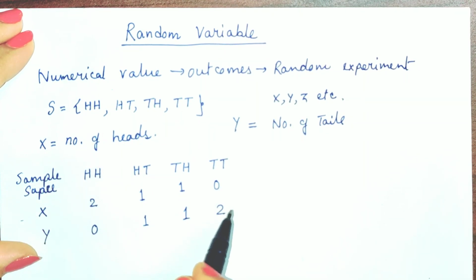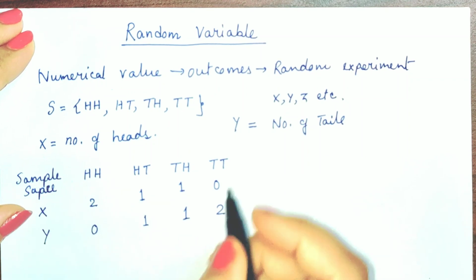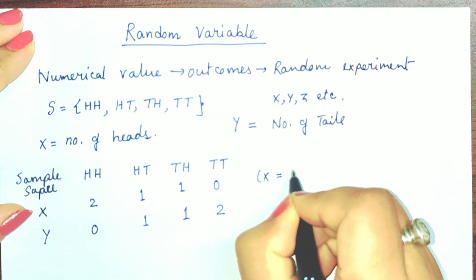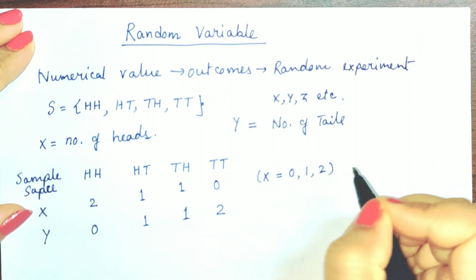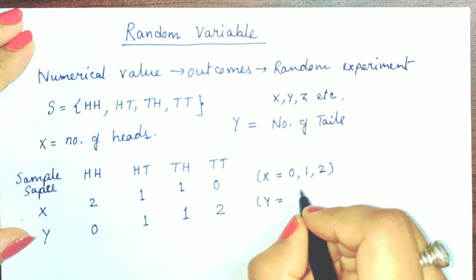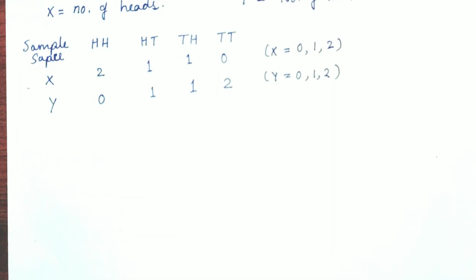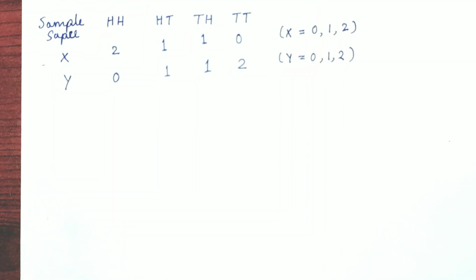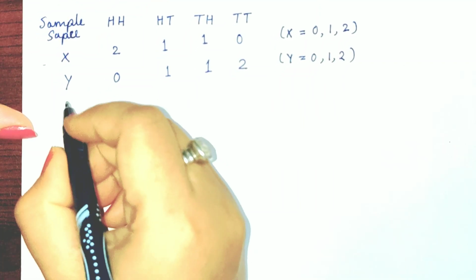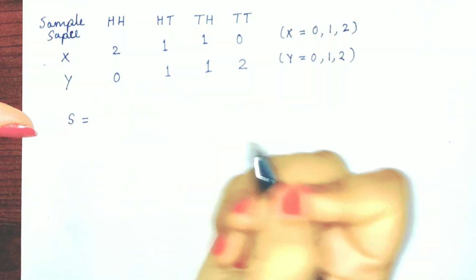Let us take the example when we toss 3 coins, then what will be the random variable? So here random variable can only be 0, 1 and 2. In the first case, X random variable can be taken as 0, 1 and 2. And again, if you define Y as number of tails, then it can only take value 0, 1 and 2. Now we will find out the random variable for the random experiment when we toss 3 coins simultaneously.